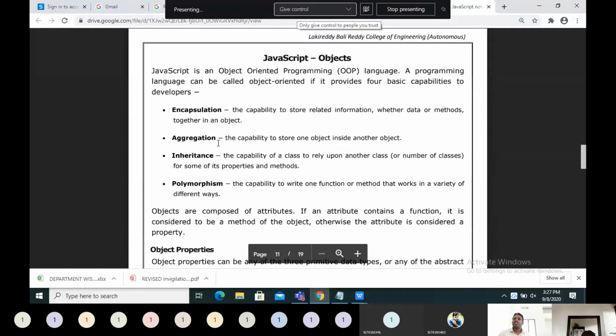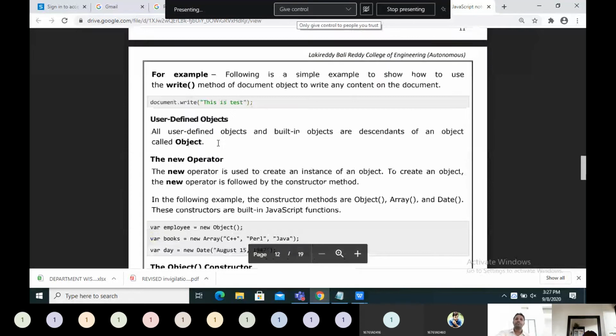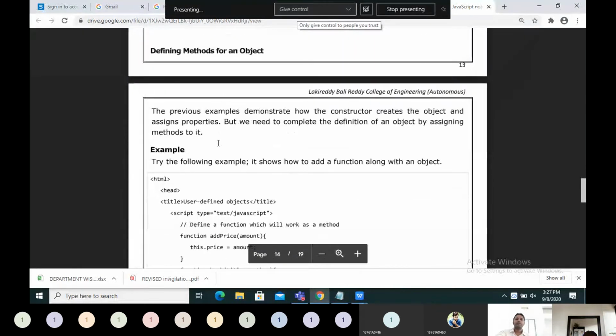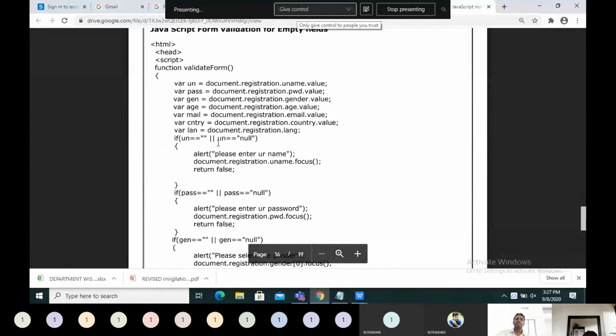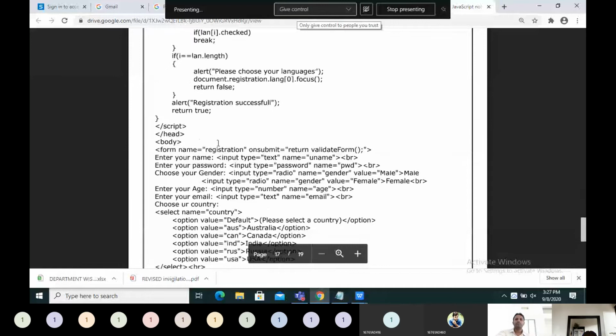Then basics of JavaScript object-oriented programming, but I suggest this is not there for you. Going to that much depth will complicate things. That's why I'm not going through this object concept. This is about creating the object, so no need to bother about object creation and all those things. If you are interested, you can go through it.